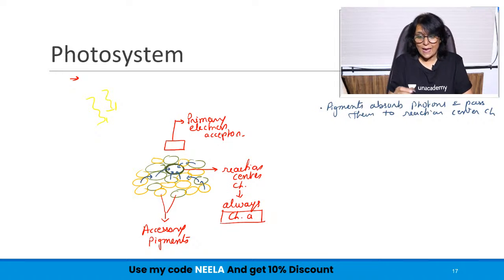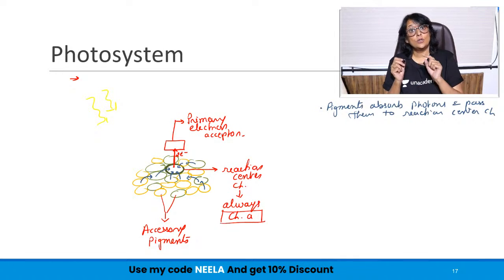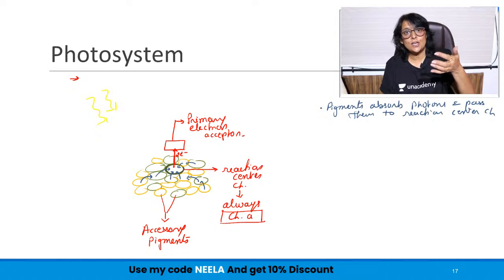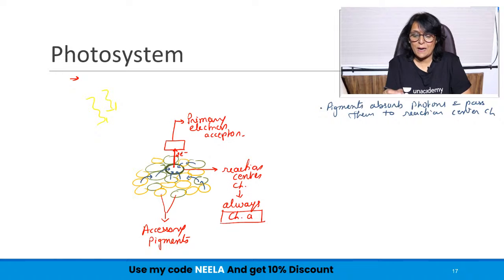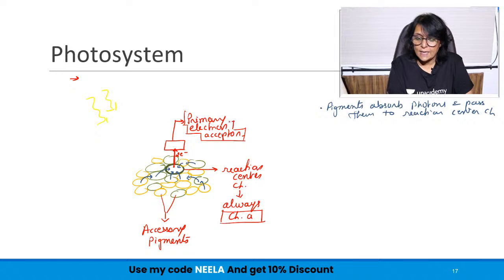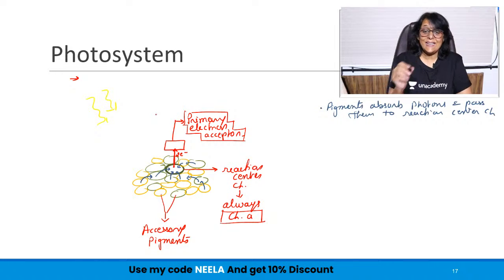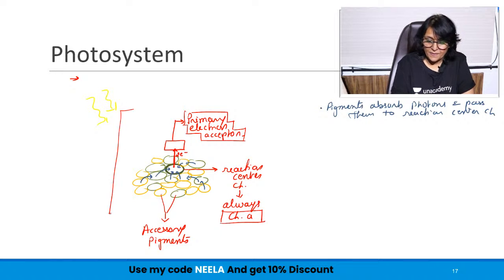As soon as the electron from the reaction center chlorophyll gets excited, and it is always a pair which gets excited, this pair of electrons goes from a lower energy level to a higher energy level, and it is trapped by the primary electron acceptor. And this complete system is known as a photosystem.